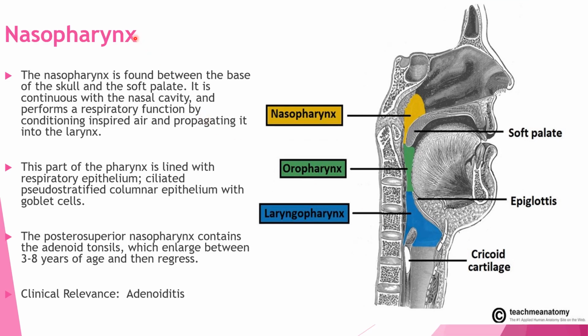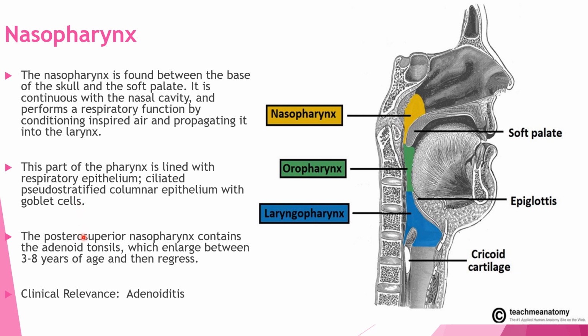About the nasopharynx, it is found between base of the skull and the soft palate. This is nasopharynx. This is base of the skull and this is the soft palate. So it is between base of the skull and the soft palate. It is lined with the respiratory epithelium. Respiratory epithelium means ciliated pseudostratified columnar epithelium with the globular cells.